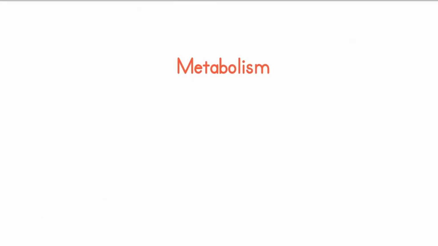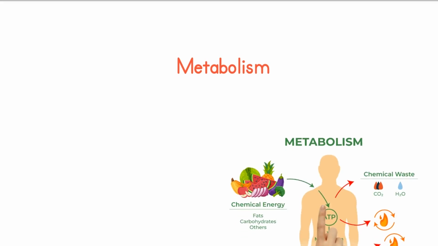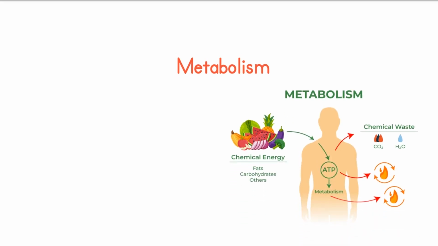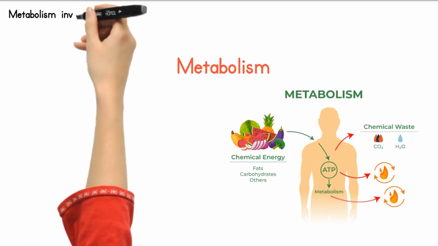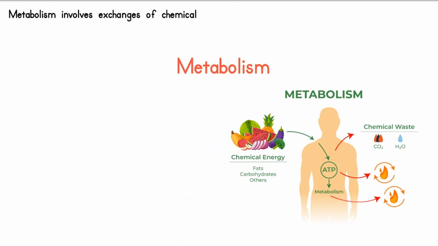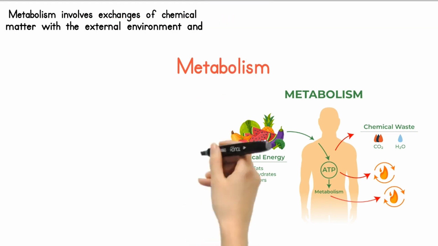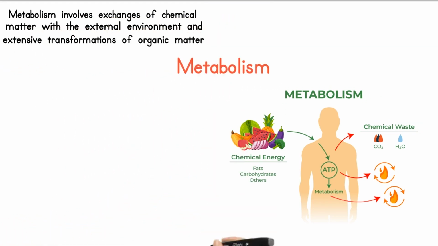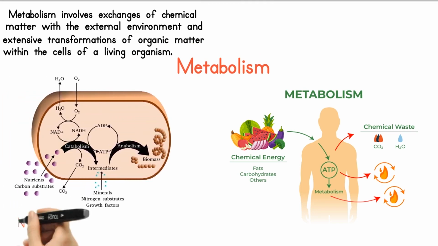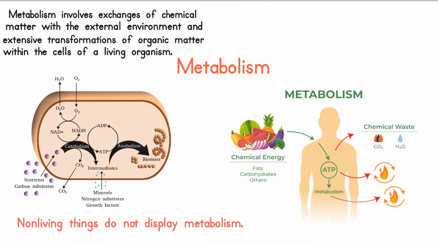Metabolism. Living things exhibit a rapid turnover of chemical materials, which is referred to as metabolism. Metabolism involves exchanges of chemical matter with the external environment and extensive transformations of organic matter within the cells of a living organism. Metabolism generally involves the release or use of chemical energy. Non-living things do not display metabolism.